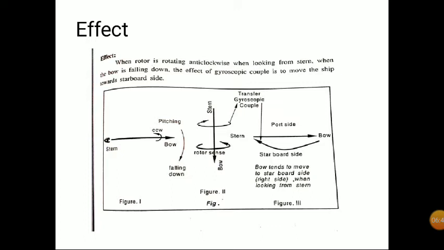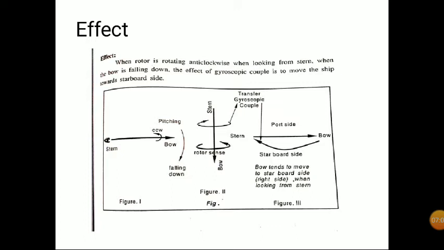So in which direction will the stern move?